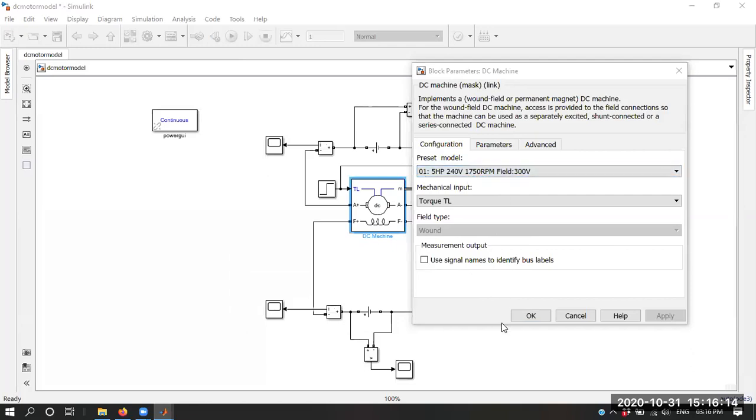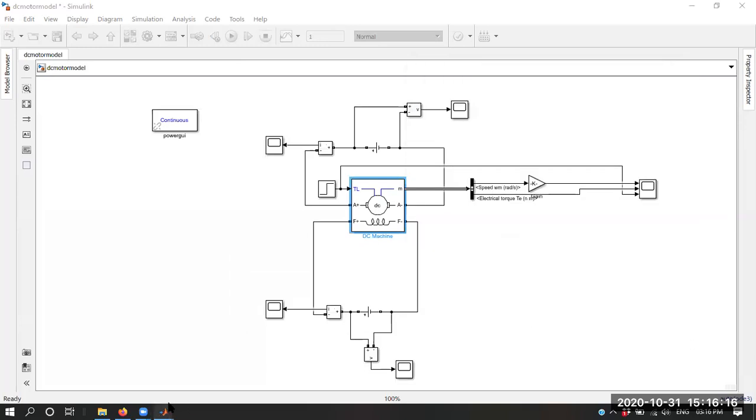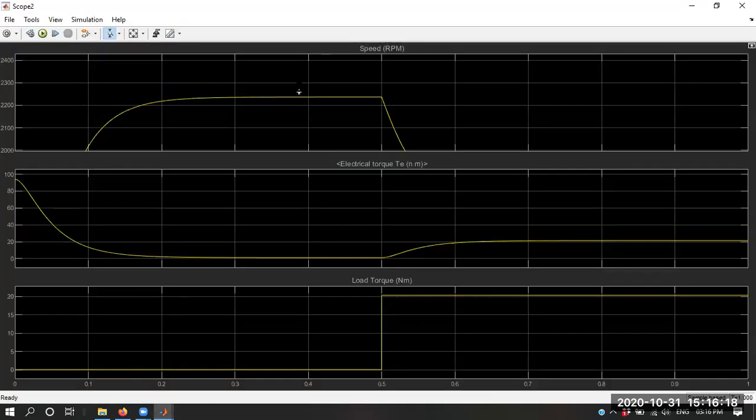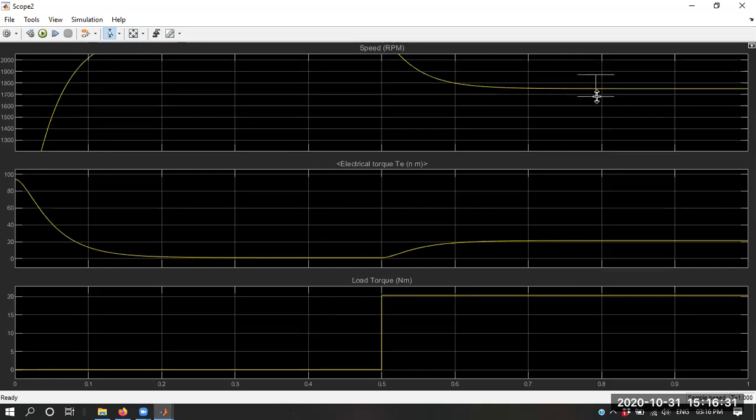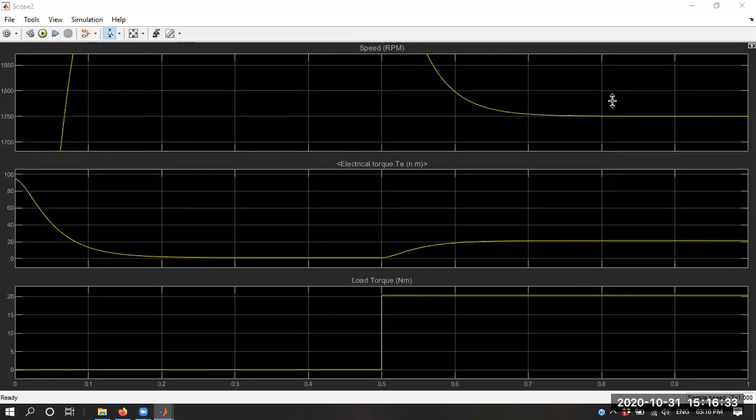That is the rated speed of the motor. But initially, under the no load condition, its speed is higher, because there is no load on the motor. Whenever we apply the load, you can see the speed is 1750 rpm, that is the rated speed.